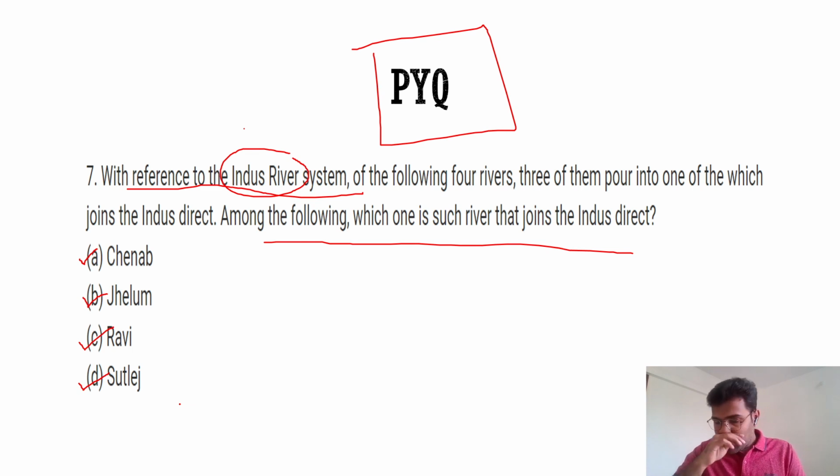When you are studying geography, don't just buy a book and read about thousands of rivers, because India has thousands of rivers, right? But not all rivers are important. Which rivers are important? The rivers which are there in the PYQs are most important. So you have to study them thoroughly. So Chenab, Jhelum, Ravi, Satluj and Indus. Make a point that you are going to study about them in detail.